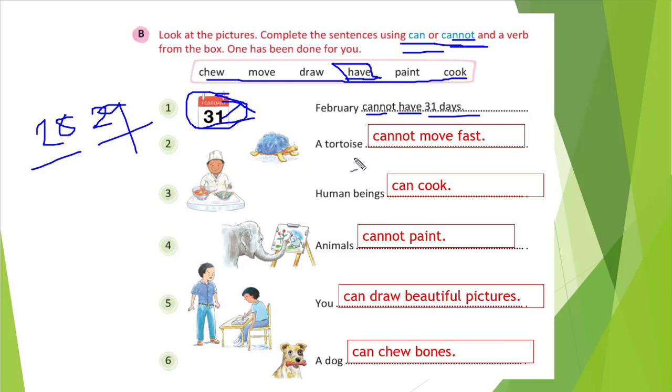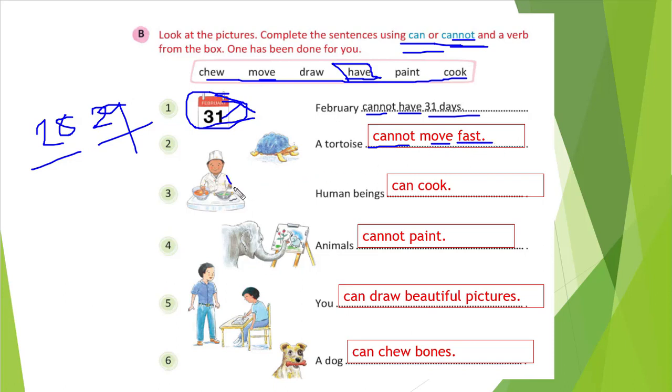You see a tortoise is given. So for the tortoise, the verbs are paint, cook, draw, move, chew. So the tortoise cannot move fast. That is, a tortoise moves very slowly. So saying it can move slowly, that is wrong. It is a fact, it moves slowly. So we can use cannot move fast.